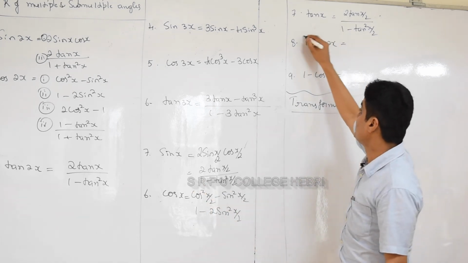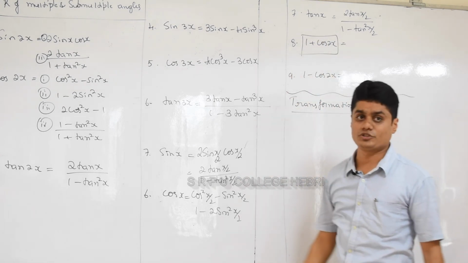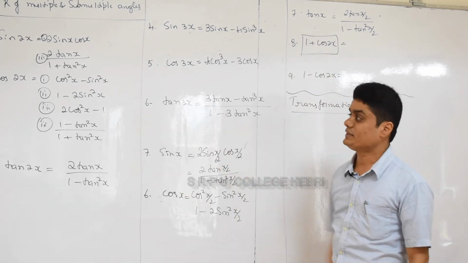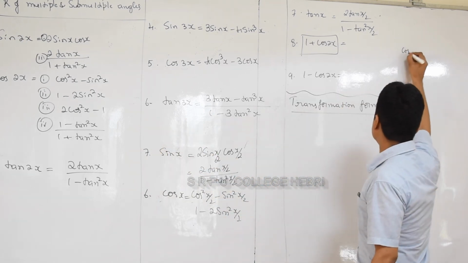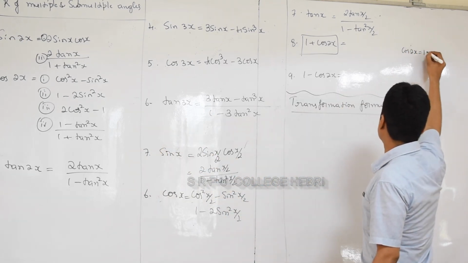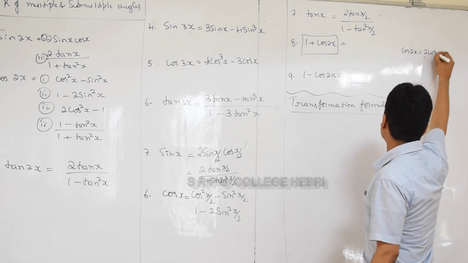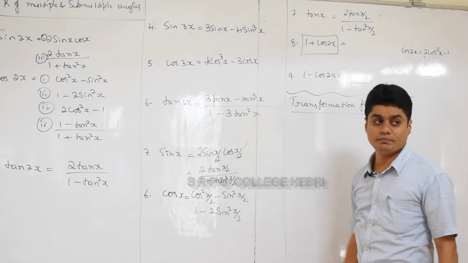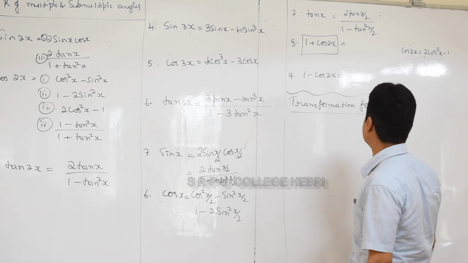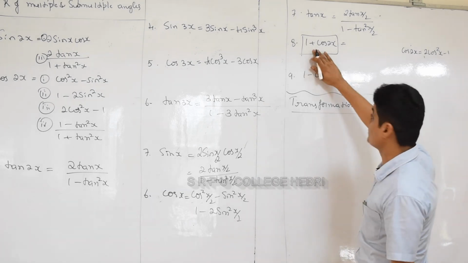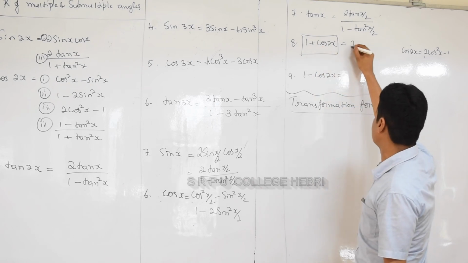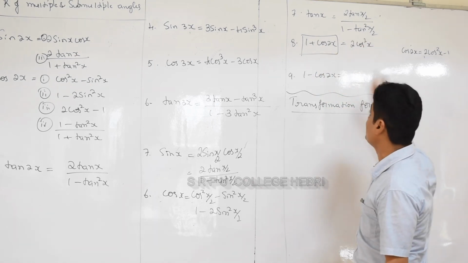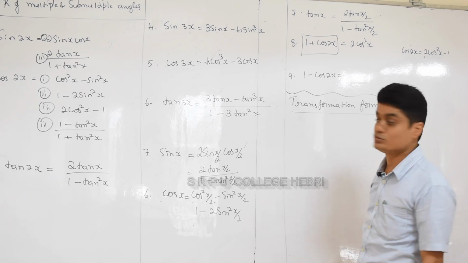Now, this is one important formula, 1 plus cos 2x. Can you see anywhere 1 plus cos 2x in this expression? Yeah, see, cos 2x ಏನು ಬಂದಿತ್ತು? 2 cos square x minus 1 ಅಲ್ವಾ? Cos 2x is equal to 2 cos square x minus 1. So minus 1 ಈಚೆ ತಗೊಂಡ್ಬಂದ್ರೆ ಏನಾಗುತ್ತೆ? 1 plus cos 2x ಆಗುತ್ತೆ. When it becomes 1 plus cos 2x, you can write 2 cos square x. So remember, 1 plus cos 2x is equal to 2 cos square x.